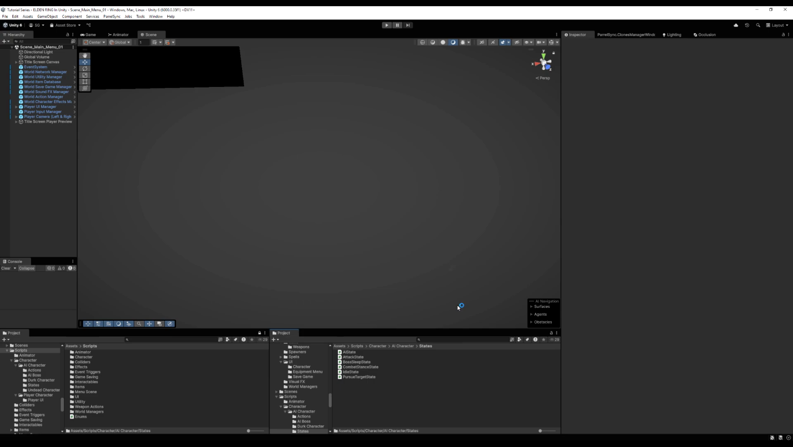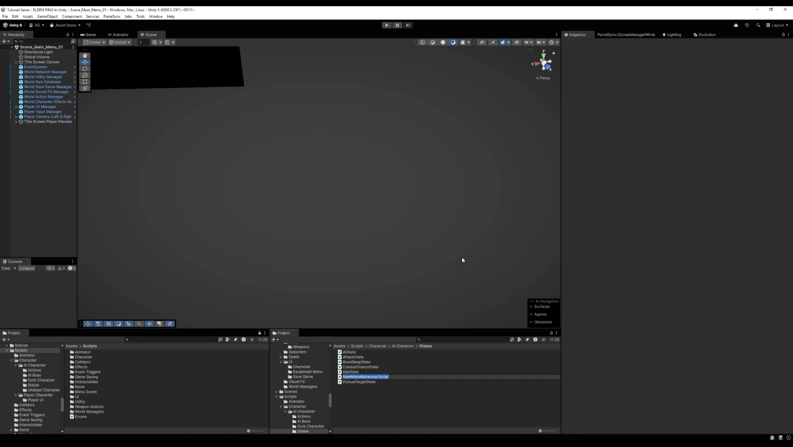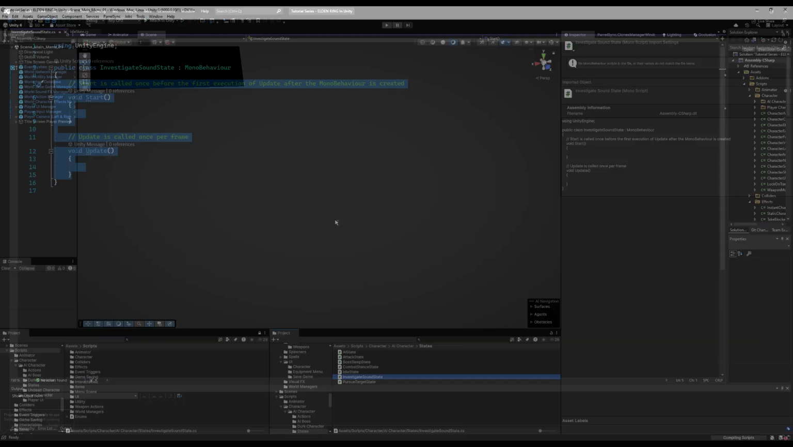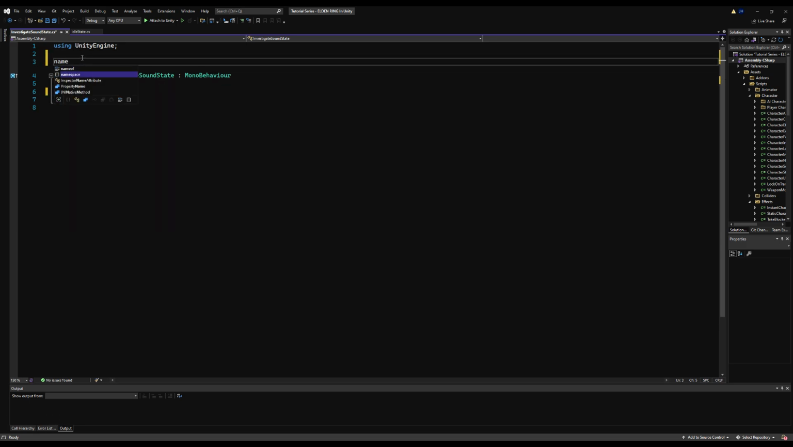Hello everybody, today we're going to make it so we can alert our AI character to sounds. So when you walk by them, or when you swing a sword next to them, or shoot an arrow or a fireball or something. So let's go to the states first. Let's make a new state. I'm going to call mine Investigate Sound State. This is basically what's going to be called if they're going to be on their way to a noise or wherever they heard a noise.